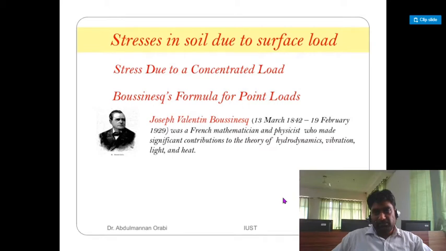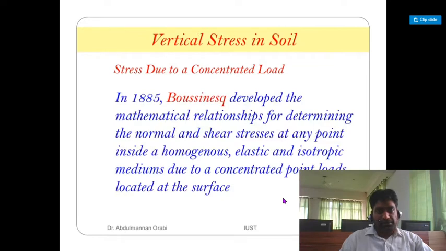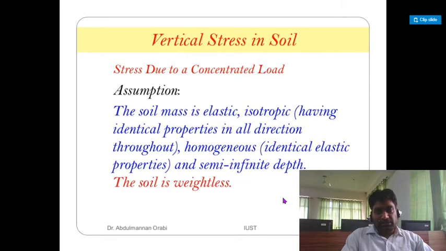13 March 1842 to 19 February 1929, he was a French mathematician and physicist who made significant contributions to the theory of hydrodynamics, vibration, light and heat. In 1885, Boussinesq developed the mathematical relationship for determining the normal and shear stress at any point inside a homogeneous, elastic and isotropic medium due to a concentrated point load applied at the surface.